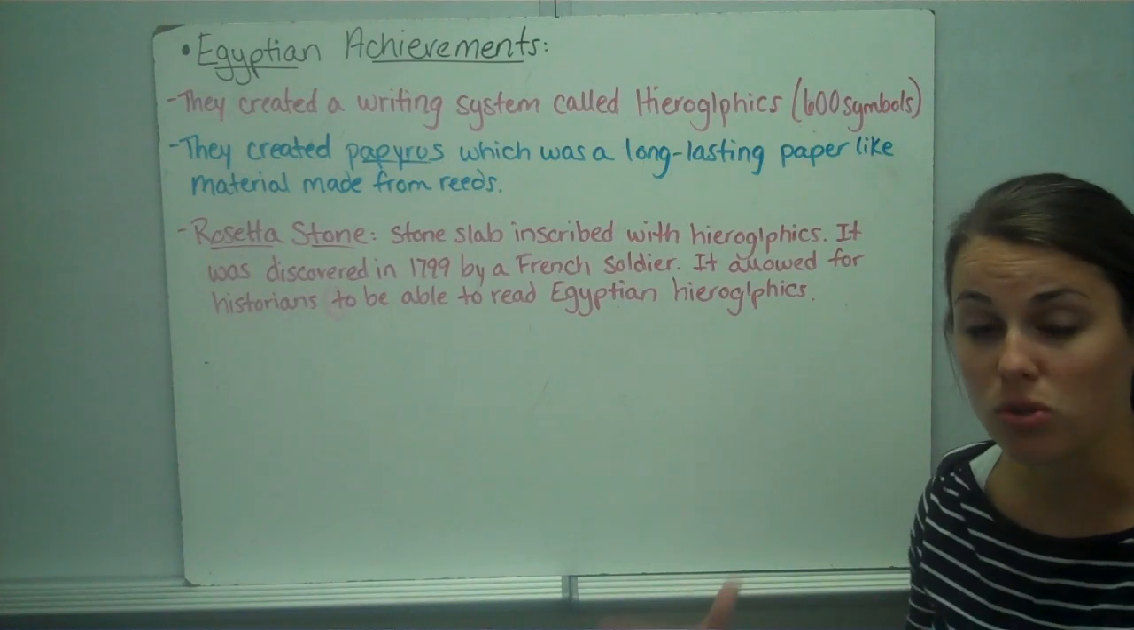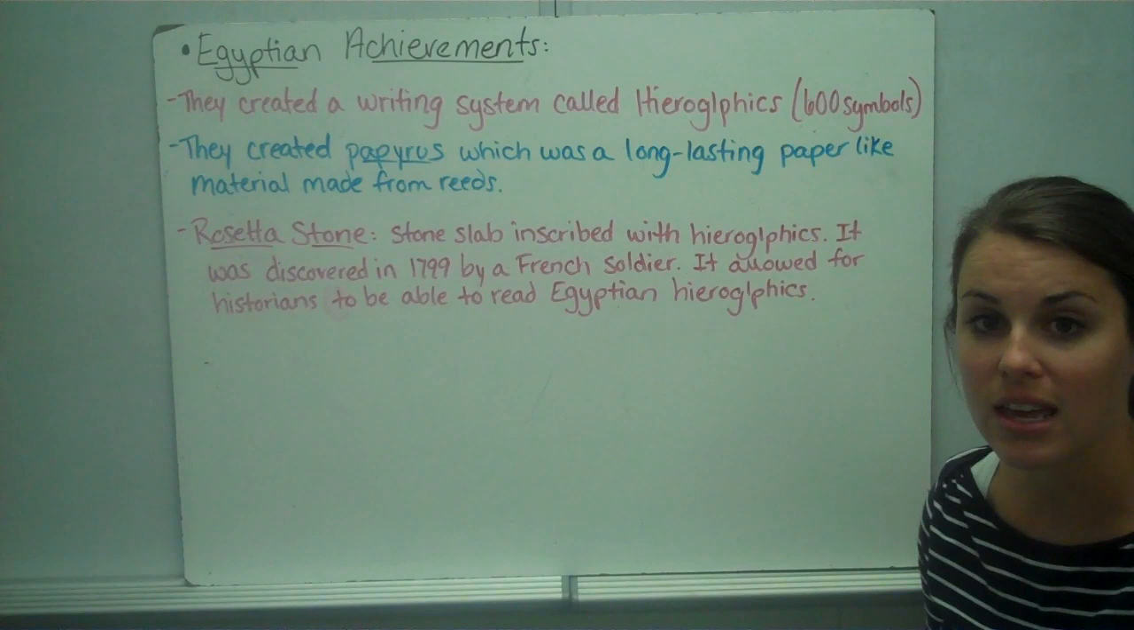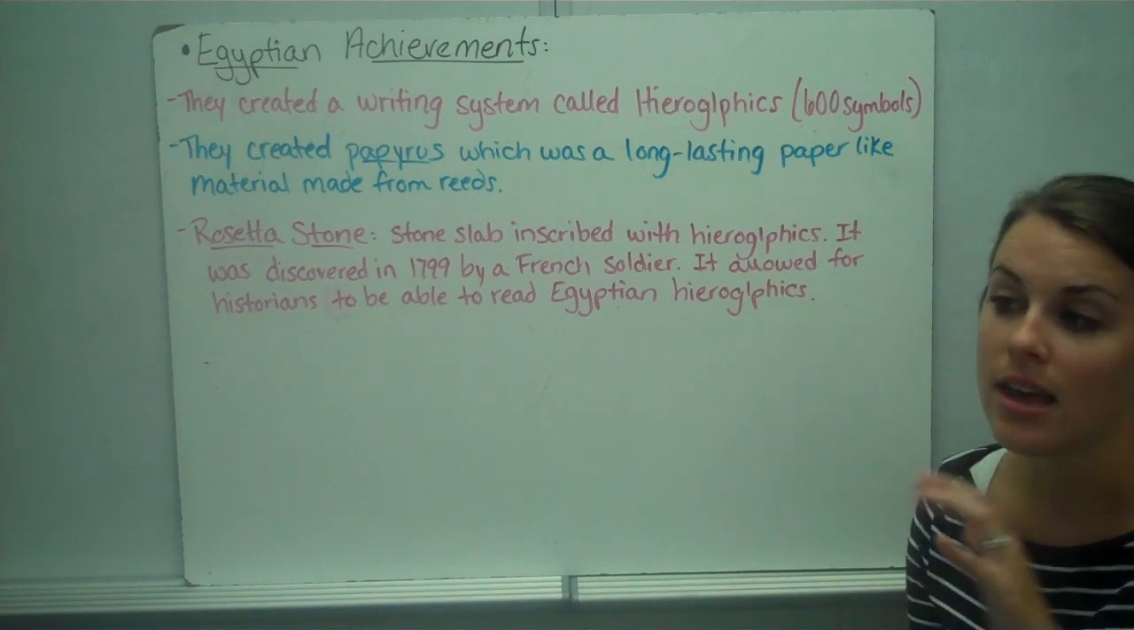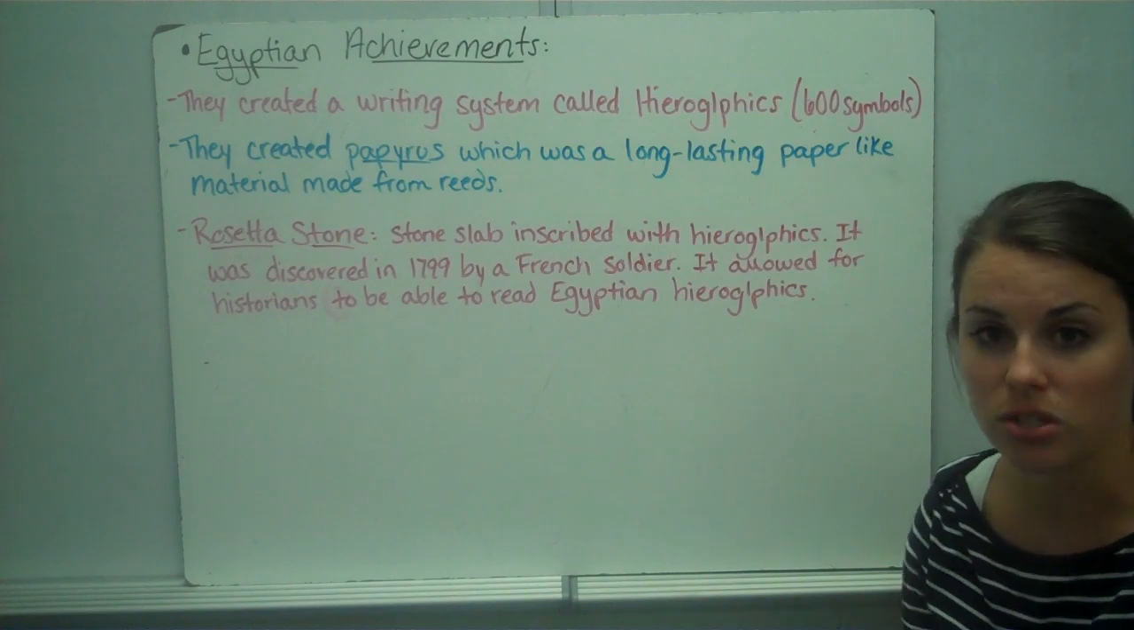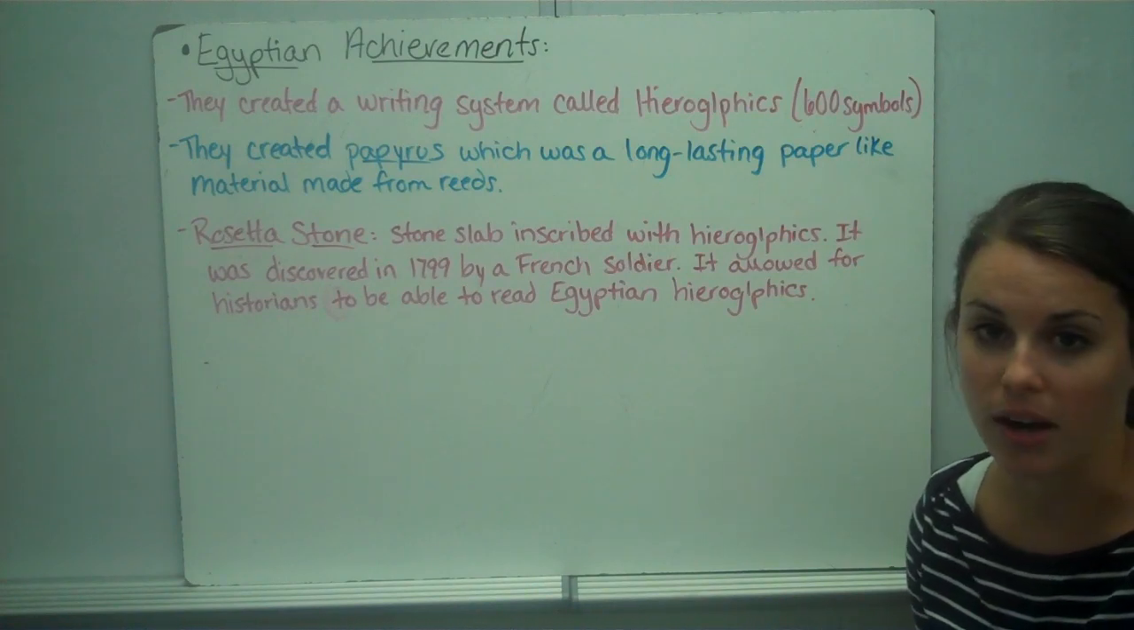How that worked was this soldier found this stone slab with all these hieroglyphics on it, and Greek was written on there as well, so they could translate the Greek and realize that the Greek matched the symbols of the hieroglyphics, so historians could now read the Egyptian hieroglyphics.